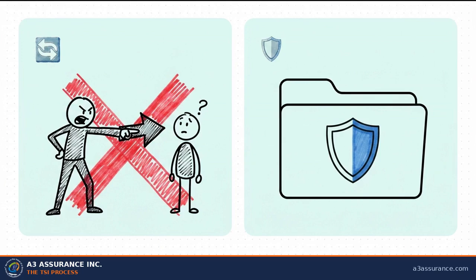Now, contrast that with the TSI approach. Instead of pointing fingers at a person, investigators checked the physical records at the exact point of work. And what did they find? An obsolete Revision B specification sitting right there at the paint booth instead of the current Revision C. By fixing the document control process, they stopped the failure permanently.